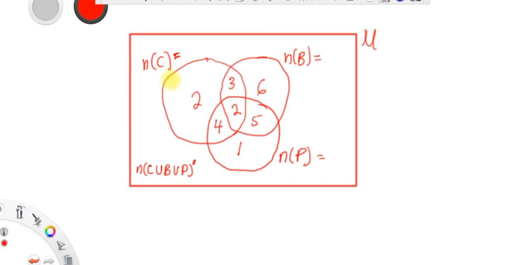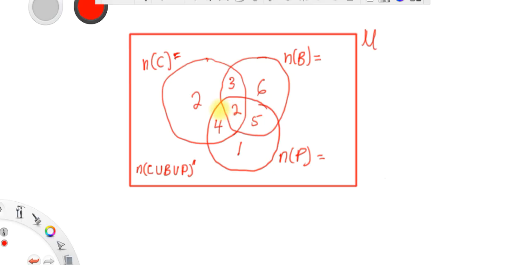So we have this. This is the universal set. The rectangle represents the universal set U. The universal set is made up of those who offer chemistry, biology and physics. The number of students who offer chemistry is represented by this circle. The number of students who offer biology is also represented by this circle. The number of students who offer physics is represented by this circle.